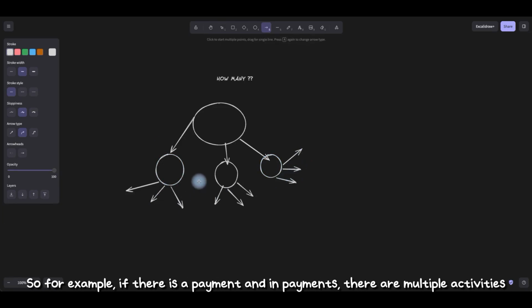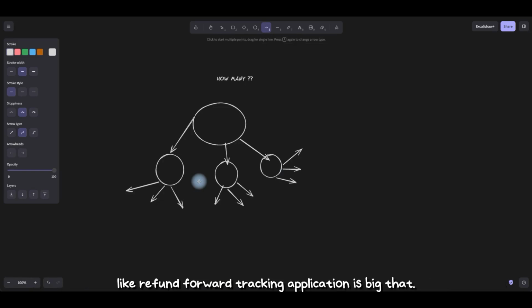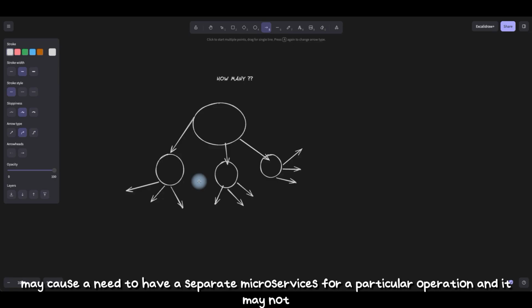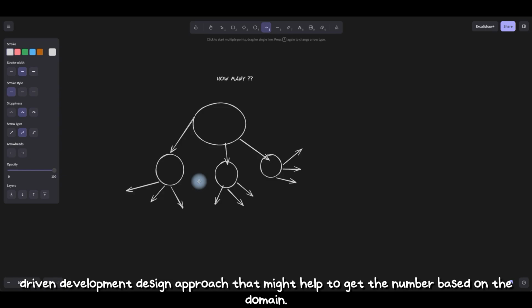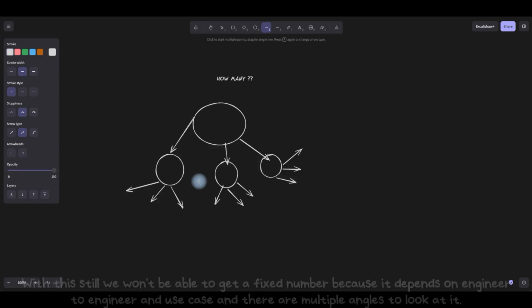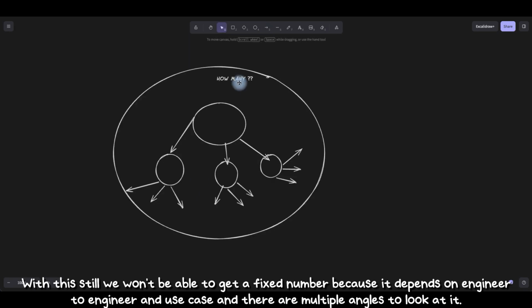For example, if there is a payment domain, and in payments there are multiple activities like refund, forward, tracking. If the application is big, that may cause a need for a separate microservice for a particular operation, and it may not, depending on the requirement. We can say that following the domain-driven design approach might help to get a number based on the domain. But still we won't be able to get a fixed number because it depends on the engineer and the use case, and there are multiple angles to look at it.